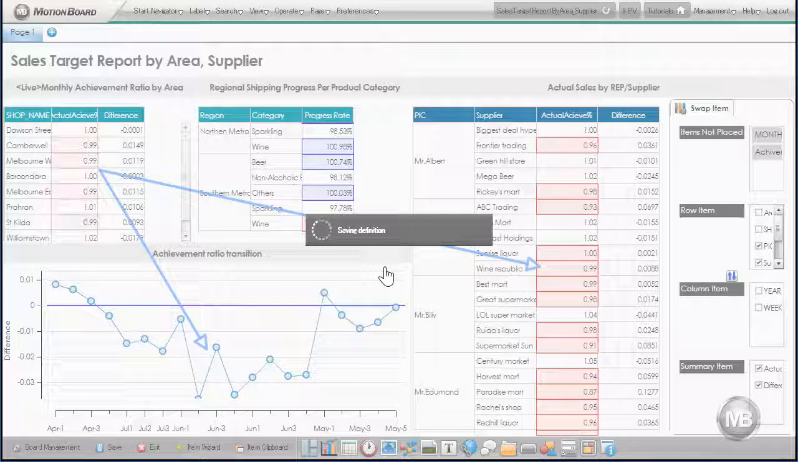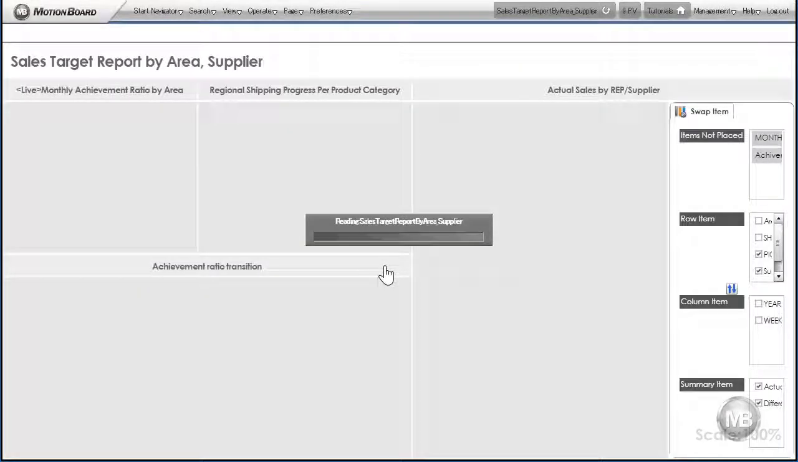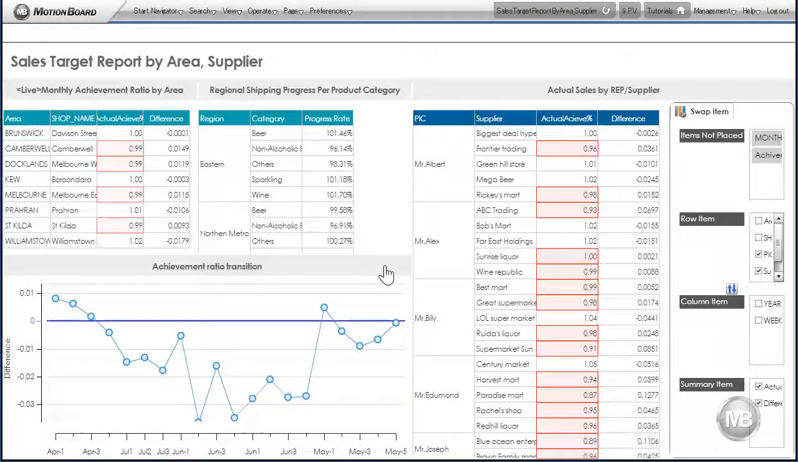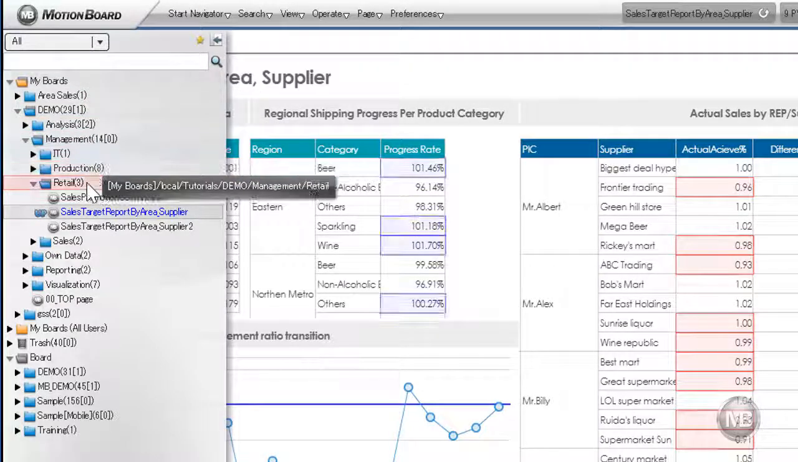Lastly, we will publish this dashboard. To do so, click on the Motionboard logo to show the dashboard tree. Then, simply drag and drop the immediate parent folder Retail from My Boards to the Board Root folder.